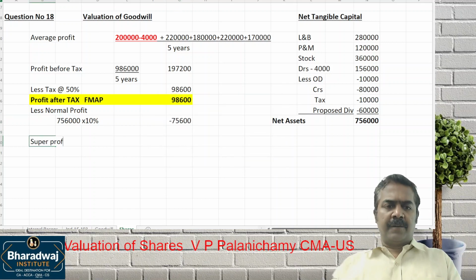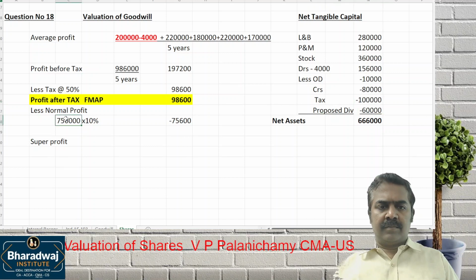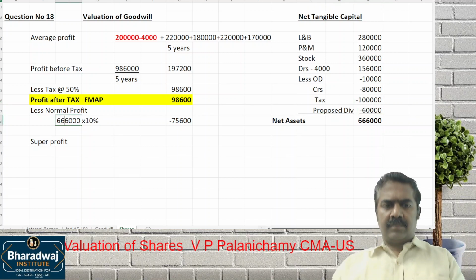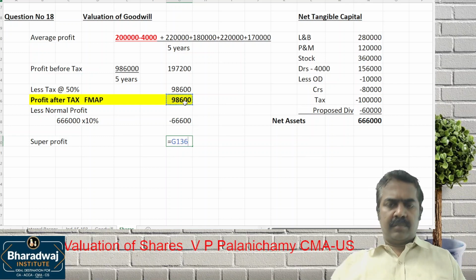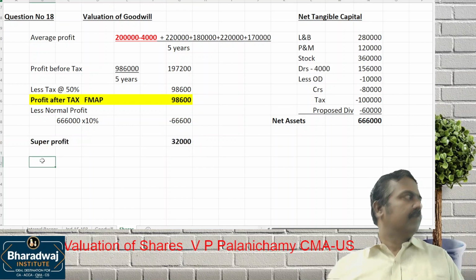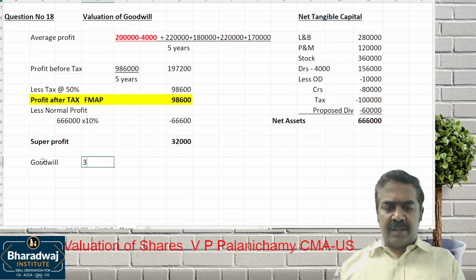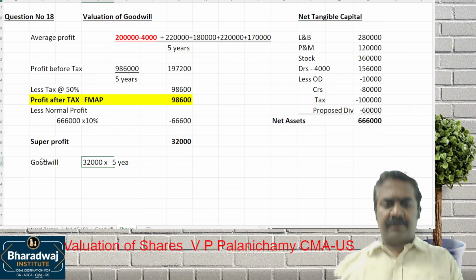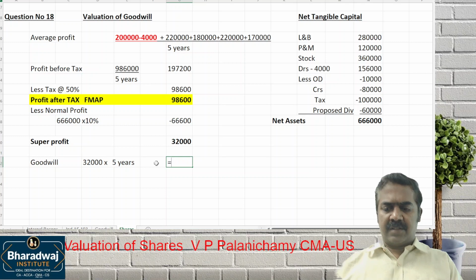This will give us super profit. So goodwill is 32,000 into how many years? 5 years purchase.